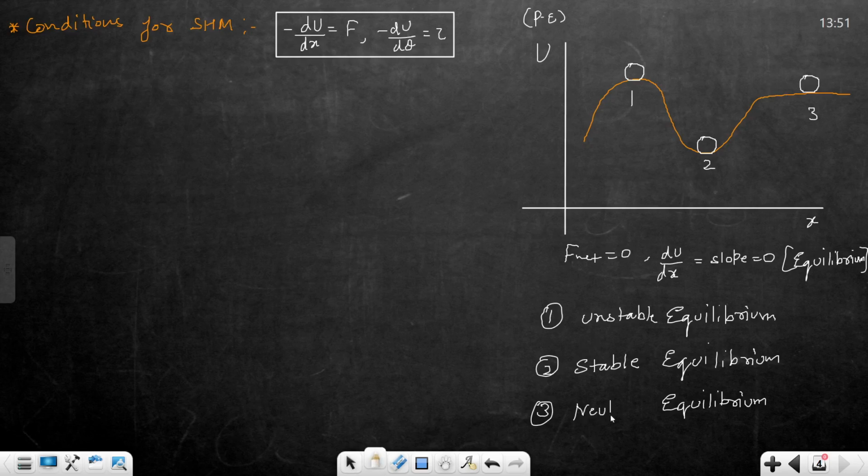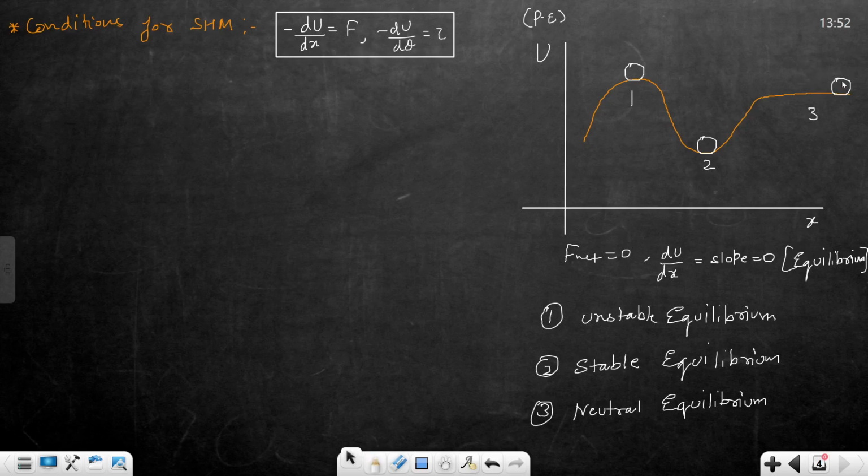Neutral equilibrium. Now, any doubt in unstable, stable and neutral equilibrium? Now tell me, neutral is also a type of stable only, right? No, this is not stable, this is neutral only. That will not restore the ball to the initial point.